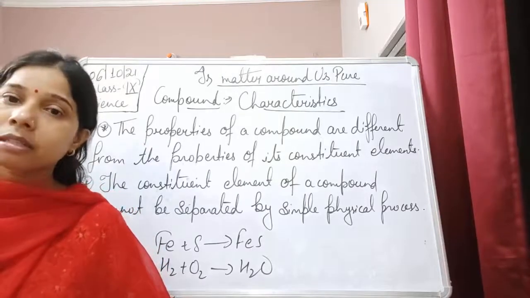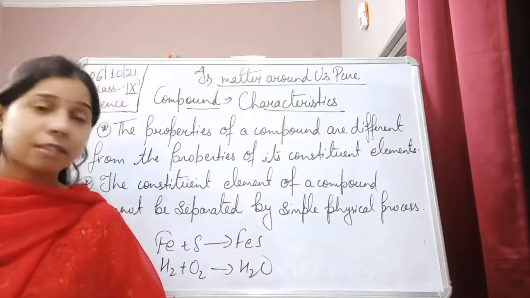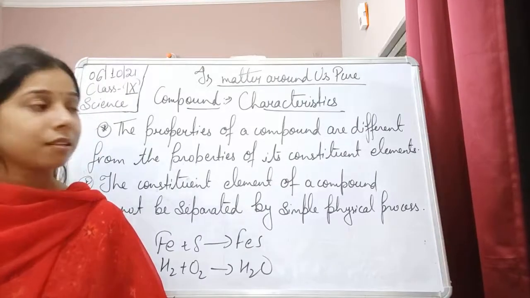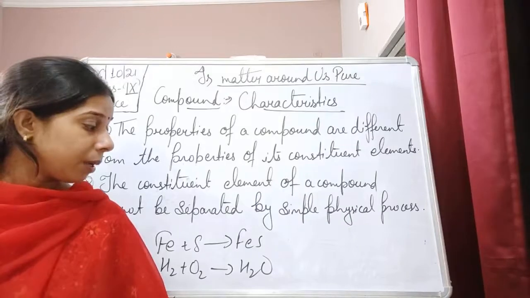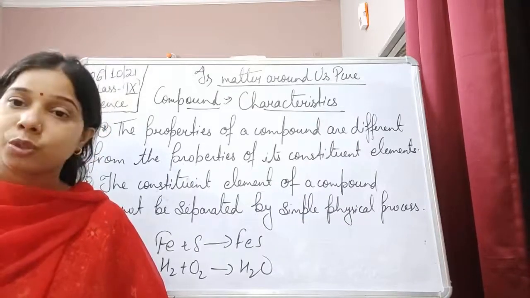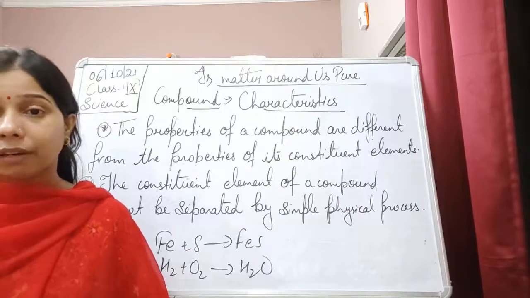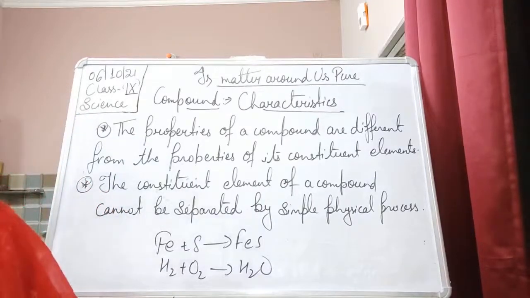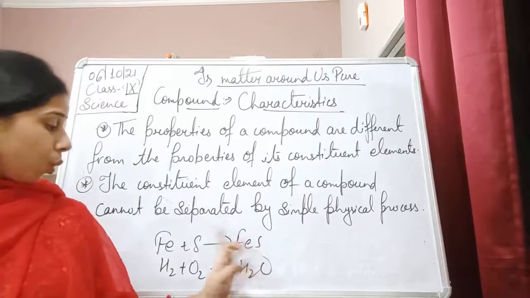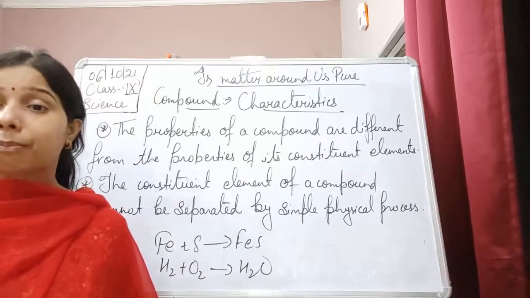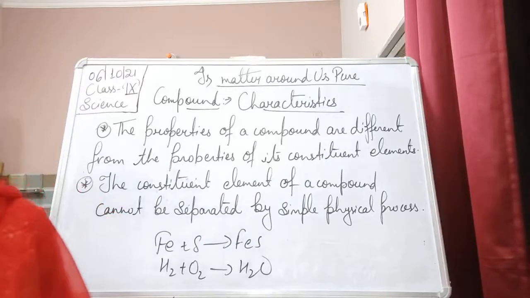That is also a physical process, and if we take the carbon disulfide and dissolve the iron sulfide into it, it is not going to dissolve. So obviously by these two we have understood that a compound cannot be separated into its constituent elements by a simple physical process.